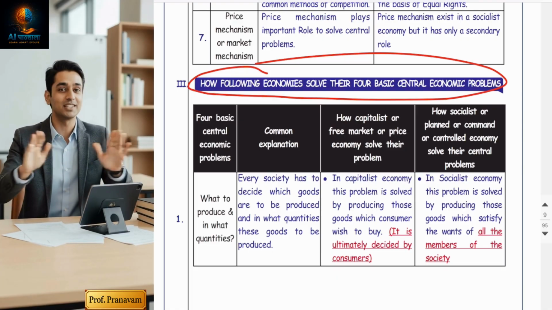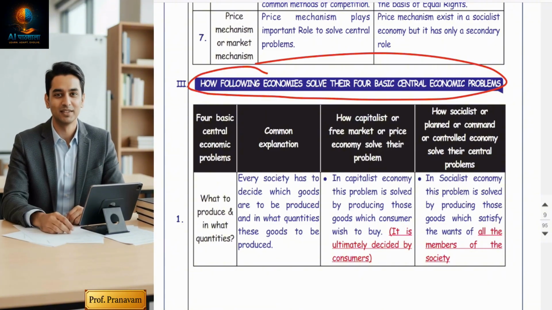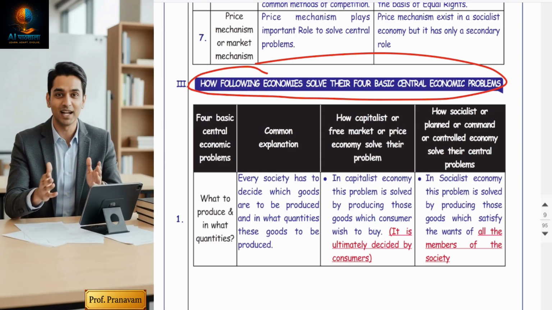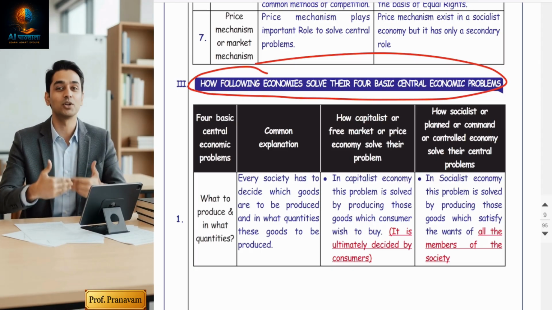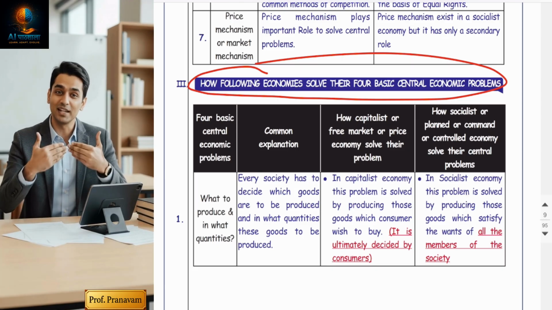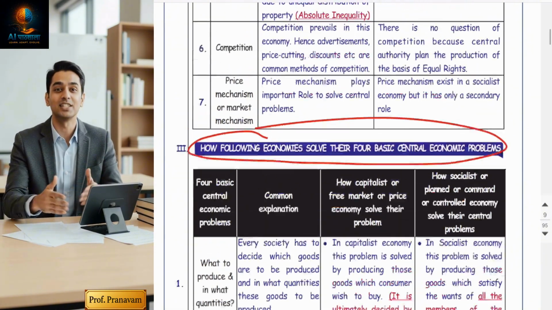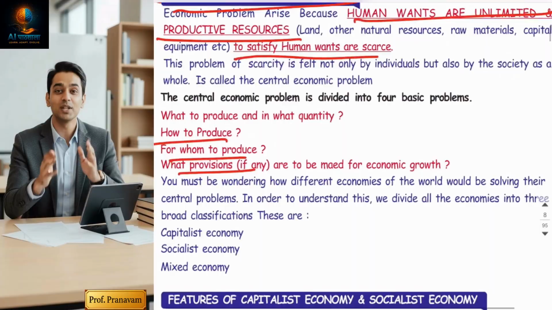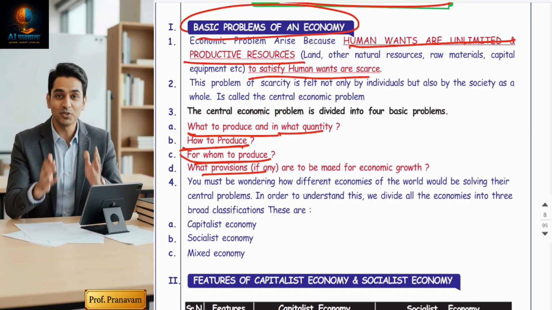Now, the central economic problem. Every country, guys, is facing the central economic problems. That's why the name is central economic problem, it means it is a problem of the entire world, whether the country is developed or rich, underdeveloped or poor. So every country, whether rich or poor, faces these four central problems: what to produce and in what quantity, how to produce, for whom to produce, and what provision should be made for future growth.